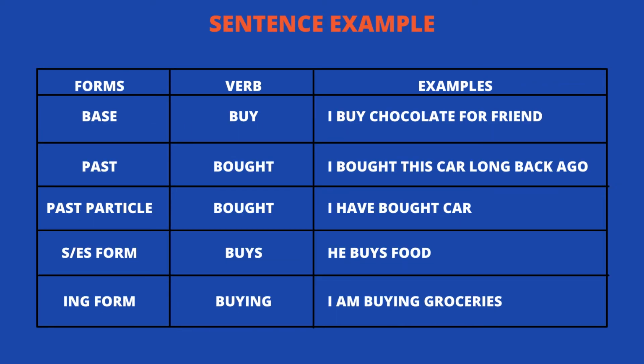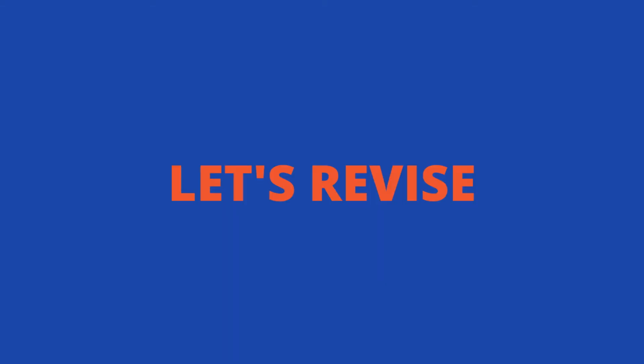So let's take some sentence examples which will make things even clearer. The base form here is this, and the verb we are using is buy. So, I buy chocolate for a friend. If it's past, it will be bought, and I bought this car long ago, which is a past event. Past participle, bought. I have bought a car. S or ES form, buys. He buys food. ING form, buying. I am buying groceries.